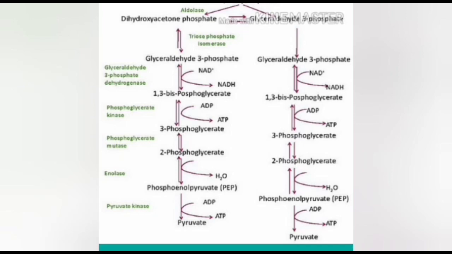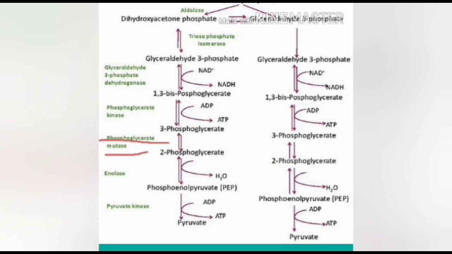In glycolysis, this is the first reaction forming ATP, hence called phosphorylation 1. Then the eighth reaction is isomerization or intramolecular shift, meaning 3-phosphoglycerate is converted into 2-phosphoglycerate in the presence of the phosphoglyceromutase enzyme.